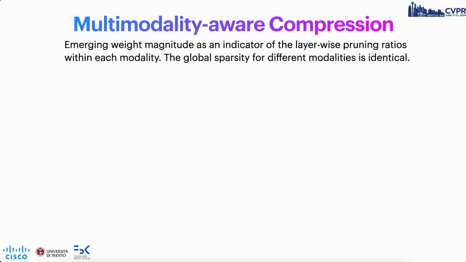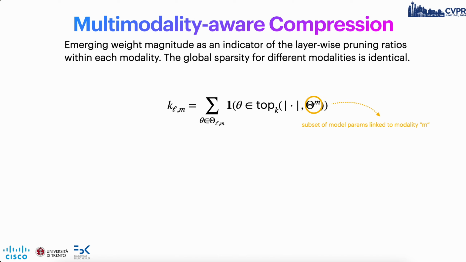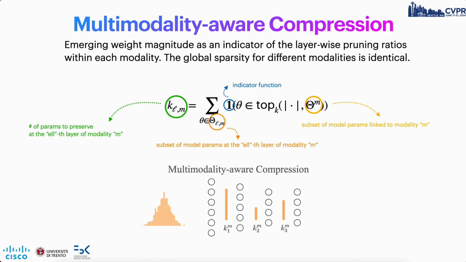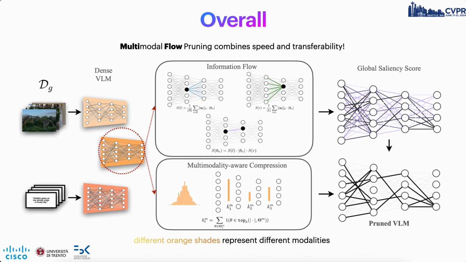So the second core component of MultiFlow is Multimodality-Aware Compression. Instead of global pruning using the information flow score, which we just discussed, we use weight magnitude within different modality groups to determine layer-wise pruning ratios based on a global sparsity value, which is consistent across all modalities. So, for example, if the target sparsity is 50%, we prune 50% of the weights in both the vision and the text encoders without prioritizing one over the other. This approach essentially retains as many parameters in any layer as one would get by performing global magnitude pruning within a single modality's parameters. So the design of MultiFlow combines both speed and transferability.